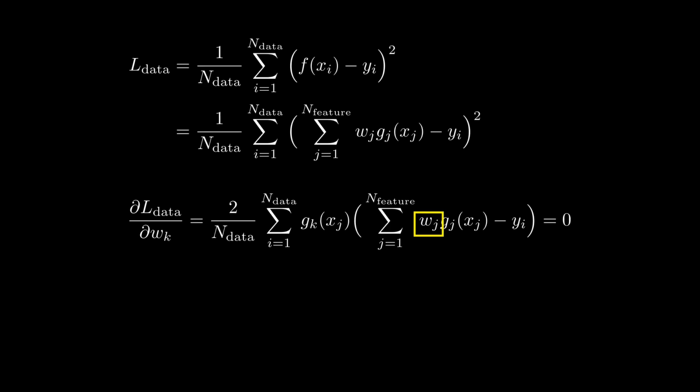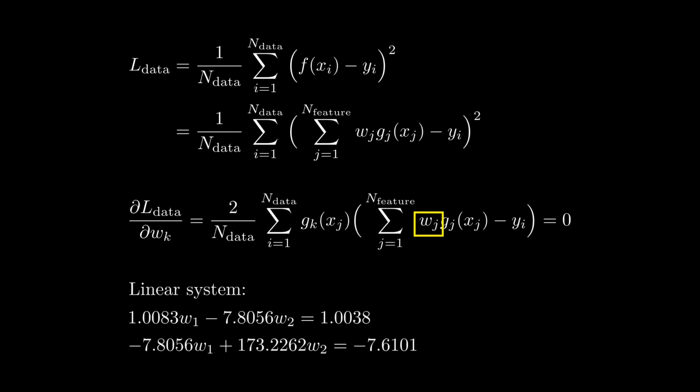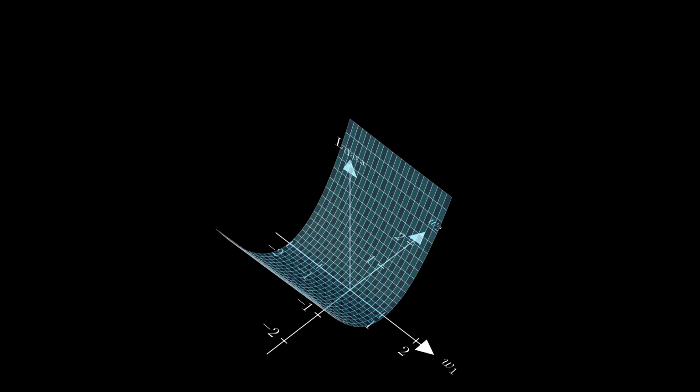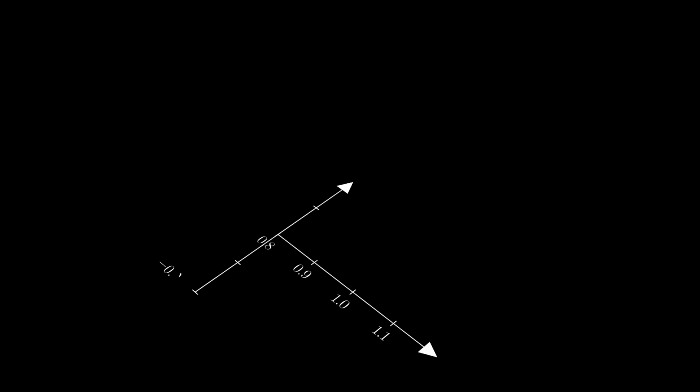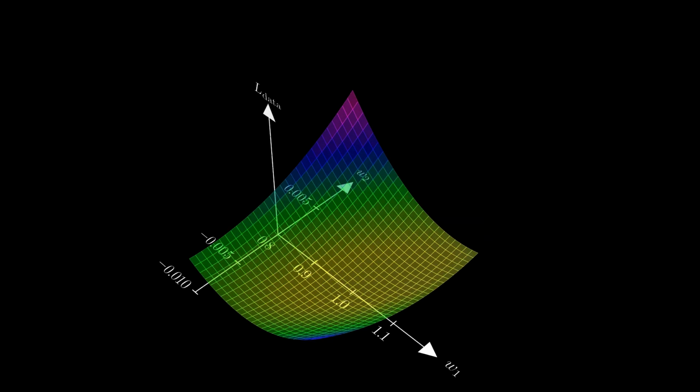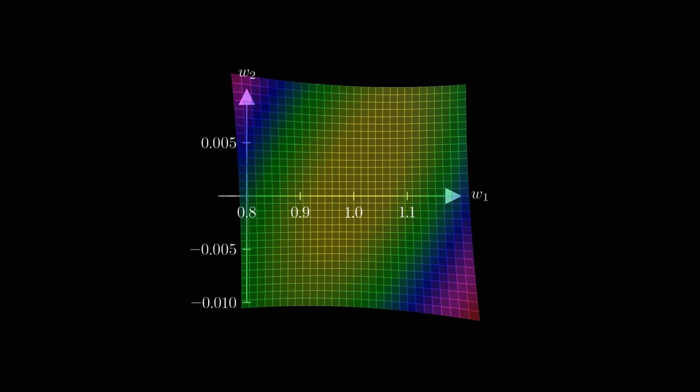For our simple example with just 2 parameters, we get this linear system of equations, which we solve for w1 and w2. We can verify this result by plotting the loss function dependent on the 2 parameters. The red dot illustrates the computed minimum. To better illustrate that this is indeed the minimum, let's color code the loss function and plot it in the vicinity of the minimum. Now we can nicely see that we computed the minimum correctly.